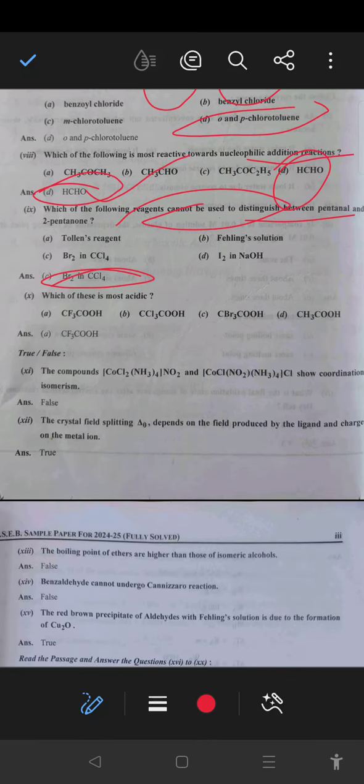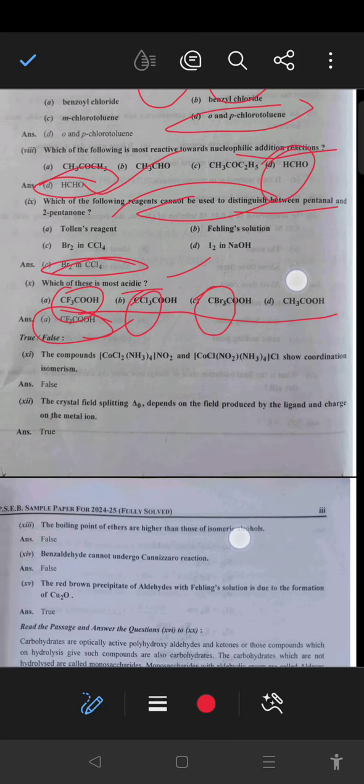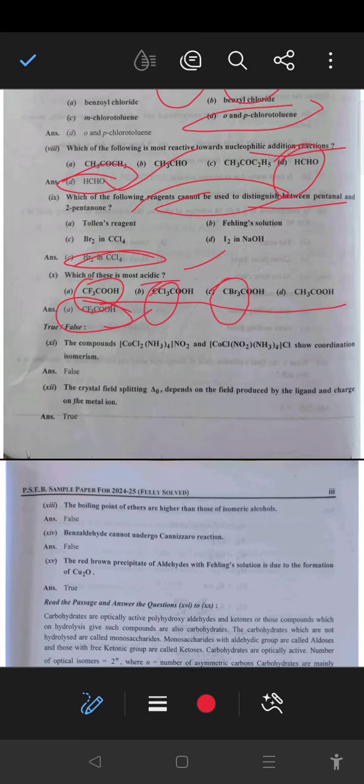Next, which of these is more acidic? So for acidity, if there are alkyl groups, then the fewer the alkyl groups, the more acidic it is. If a halogen group is present in place of alkyl, then the more electronegative element attached will show an electron withdrawing effect, -I effect, and will show acidic nature, so that's why A option is the right answer. Okay. Next, the compounds [Co(NH3)4Cl2]NO2 and [Co(NH3)4(NO2)]Cl show coordination isomerism.